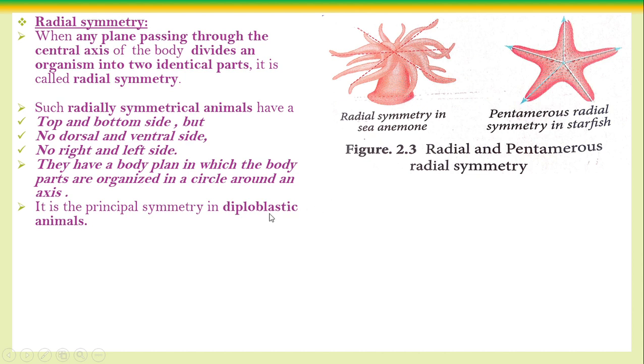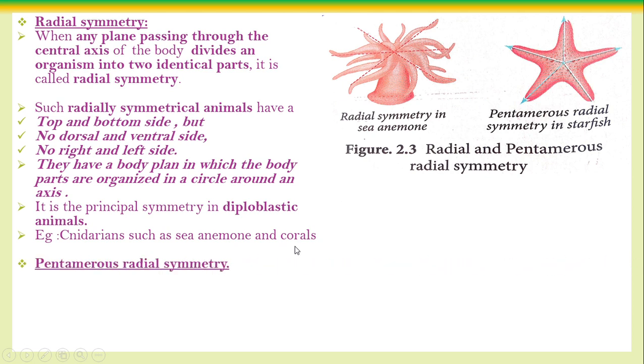Diploblastic, this point is important. Diploblastic organisms means radial symmetry. Example, the Cnidarians, such as the sea anemone and the corals. Corals are called coral reefs. Likewise, pentamerous radial symmetry. Penta means 5.